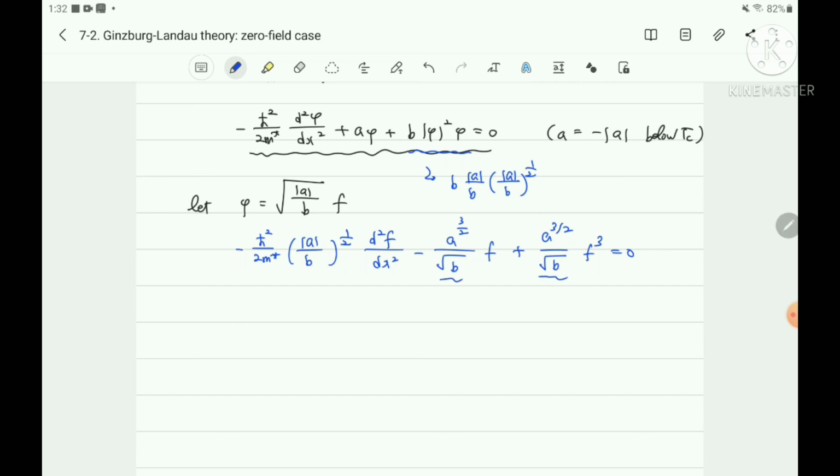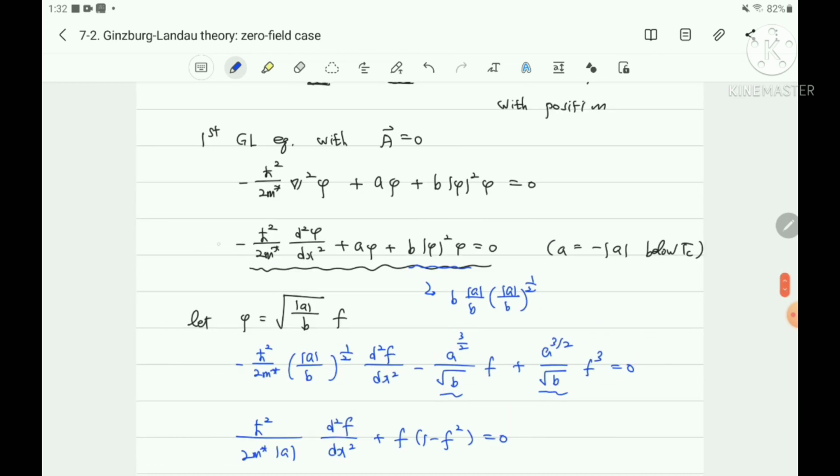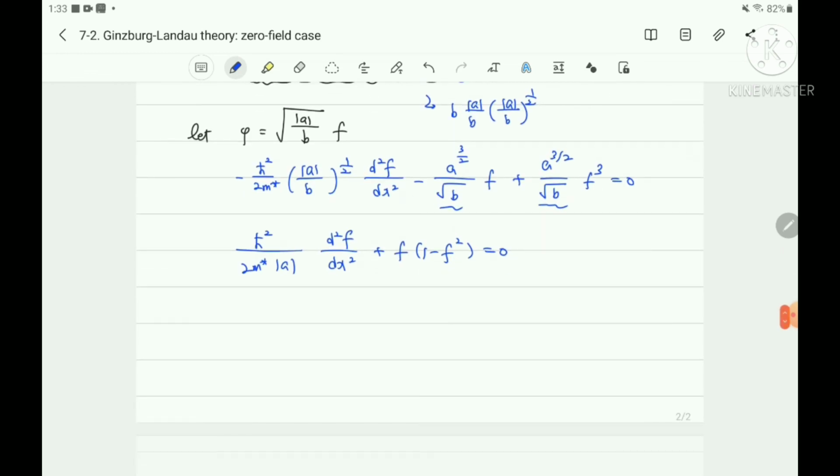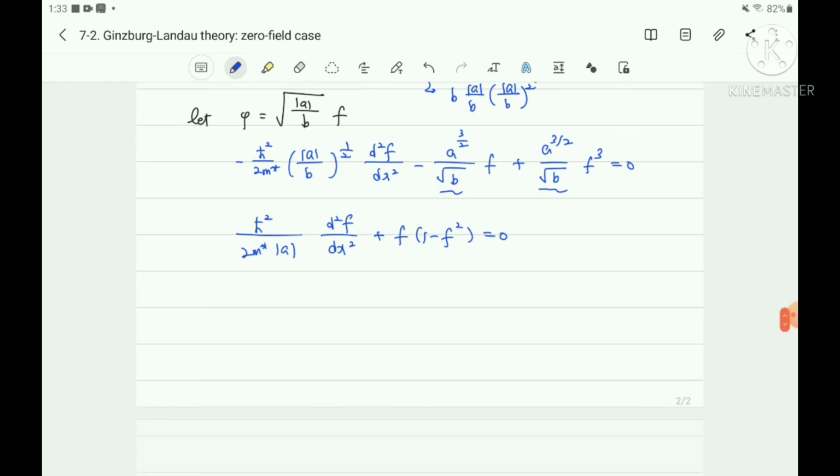Then minus h bar square over 2m star a, d square f dx square, plus f times 1 minus f square equals 0. And this comes from the first Ginzburg-Landau equation. We solved the first Ginzburg-Landau equation without applying a magnetic field. And also here, let's define the dimensionless variable.